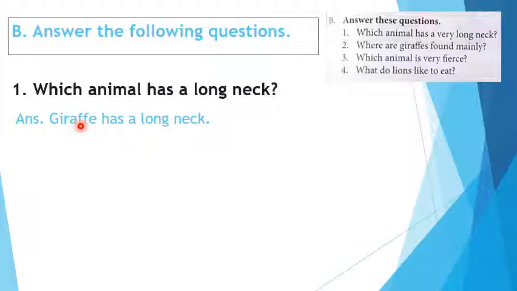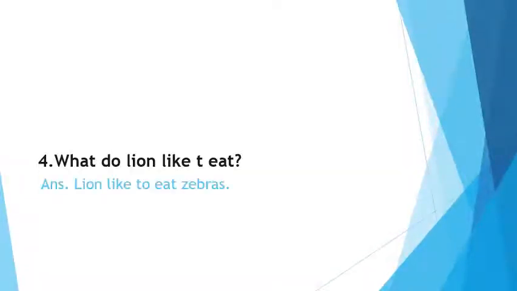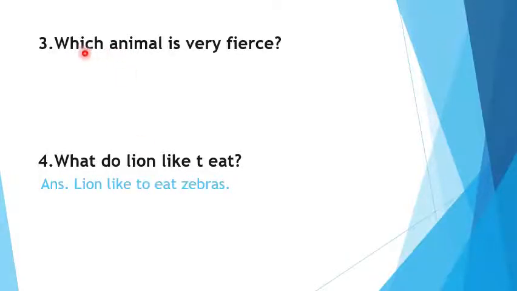Second question. Where are giraffes found mainly? ज़्यादातर कहाँ पाया जाता है? Giraffes are mainly found in Africa. Okay. Question number 3: which animal is very furious? Lion is very furious. The answer is lion. What do lions like to eat? Lions like to eat zebras. Zebras are the favorite dish of lions.